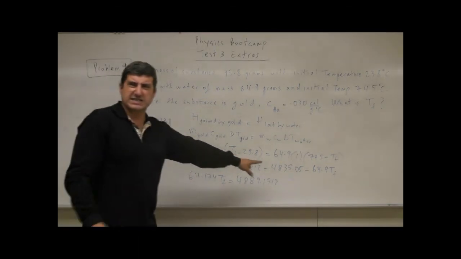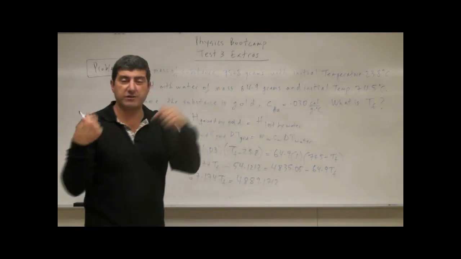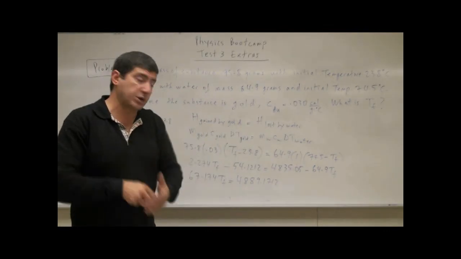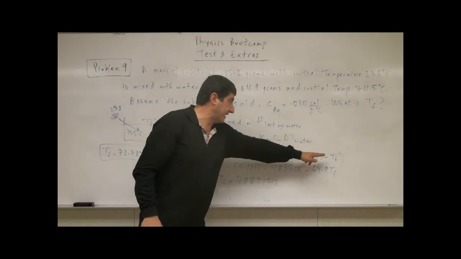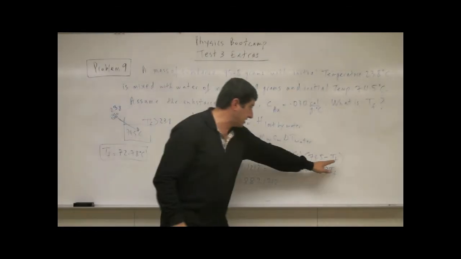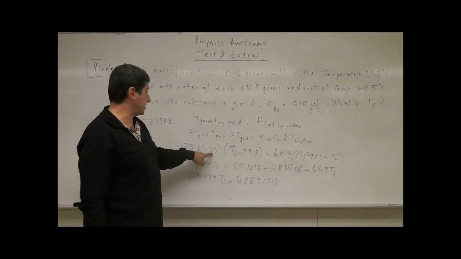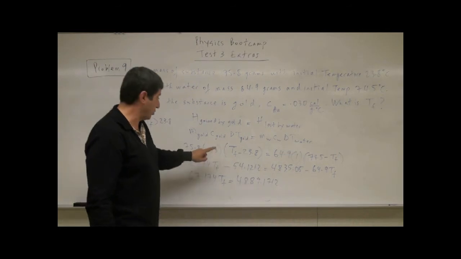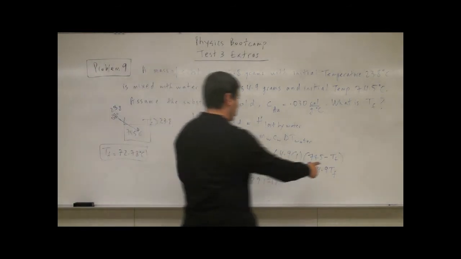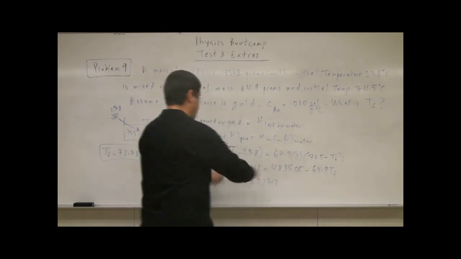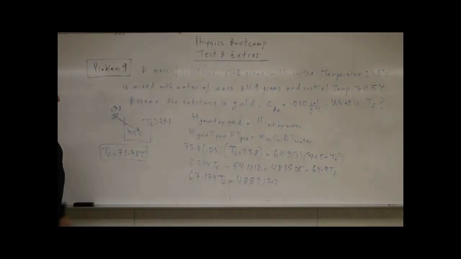This actually had a little bit more math involved than the previous problem, because in the previous problem we already had the final temperature on both sides. We were only solving for the specific heat of the material. Here we already have the specific heat. We're solving for the final temperature, so there's a little bit more math involved. Then you can see it's 72.